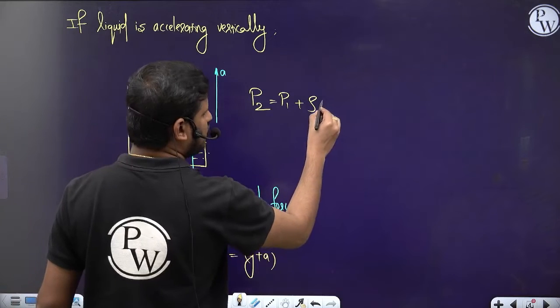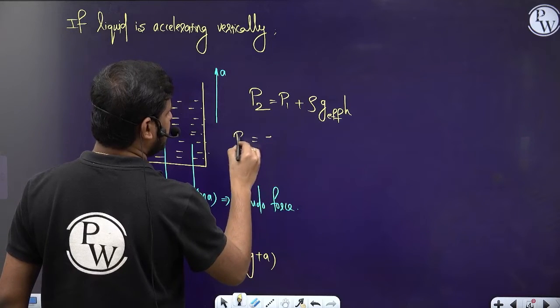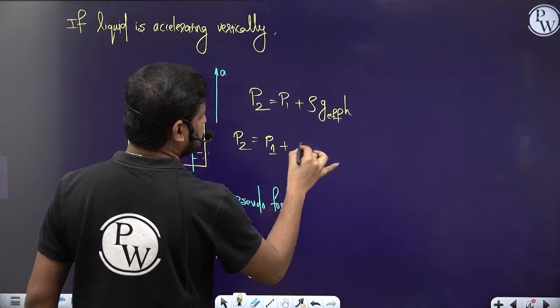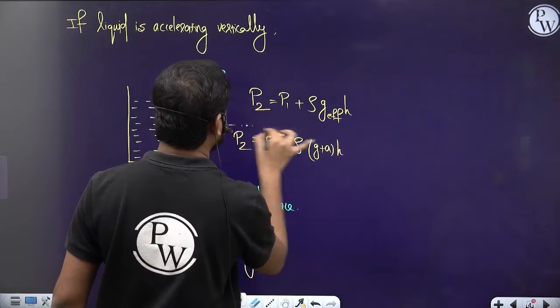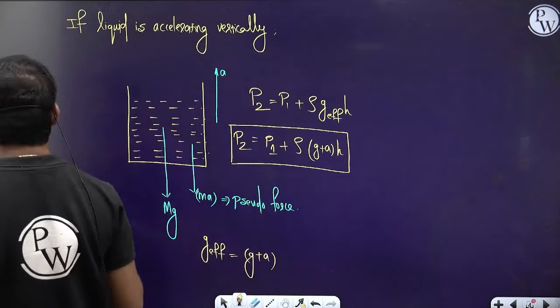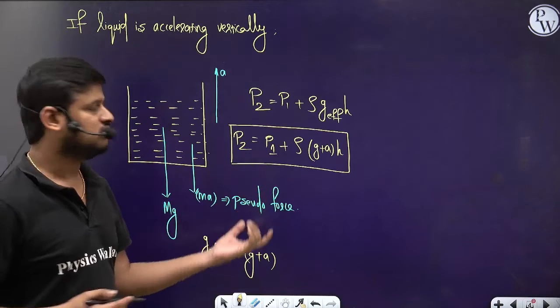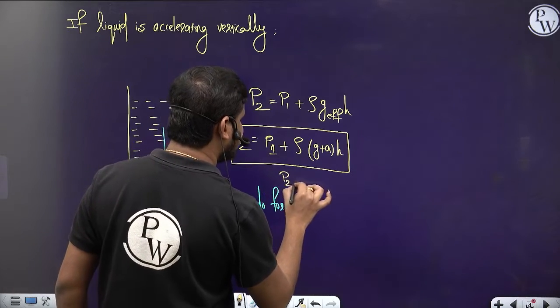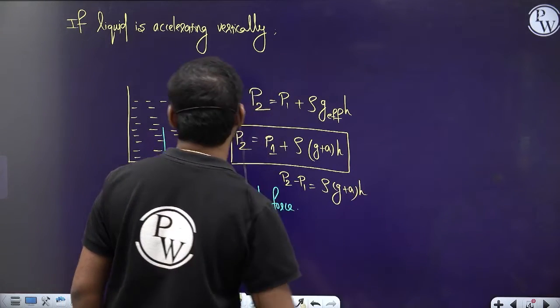So now in place of rho g effective into h, let the height be h, so P2 will be equal to P1 plus rho, in place of g effective I am writing g plus a, into h. So this is how the pressure varies if the liquid is accelerating vertically upwards. Clear? Understood, guys? So what's the extra pressure if they ask? The gauge pressure in this case, the extra pressure, P2 minus P1, is equal to rho into g plus a into h.